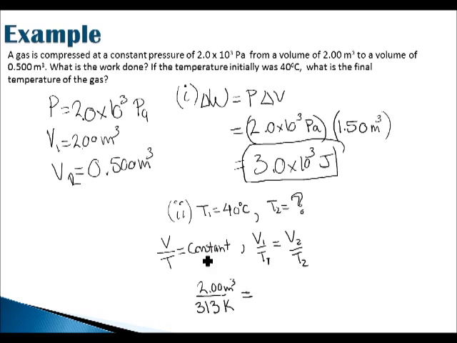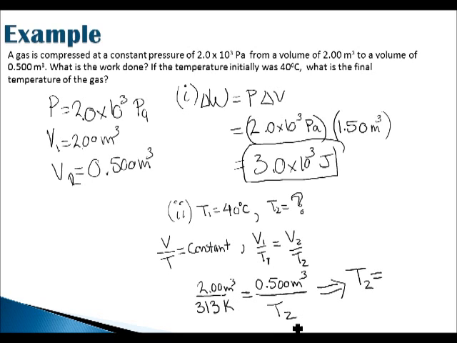So volume 2 changes to 0.500 meters cubed divided by T2. All right, and you need to rearrange this equation. So the T2 will come up here. You're going to be left with 0.50 multiplied by 313 Kelvin divided by 2.00 meters cubed.